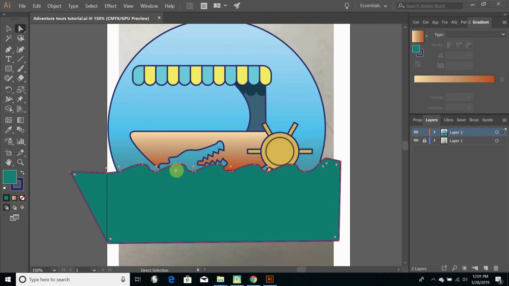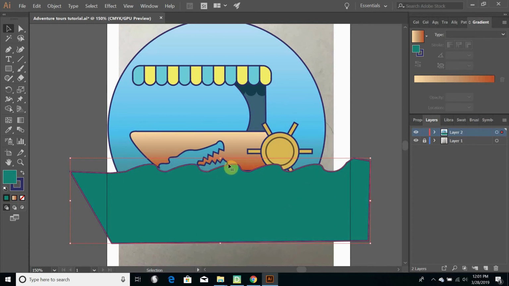So we've got our water in there, but it doesn't look great. The top of this wave goes right up against the alligator's teeth. There's this funny point that almost hits the wave, but doesn't quite. So I want to do some adjustments here. I'm going to take my selection tool, and to start out with, I'm just going to kind of stretch this because I like the idea of the curve of this wave working well with the curve of the alligator's jaw. And it already looks better like that.